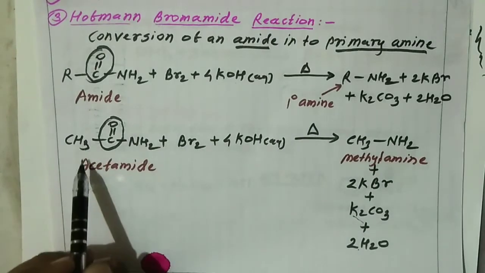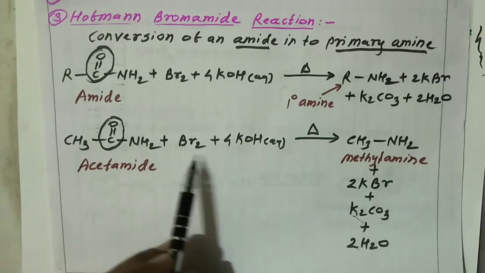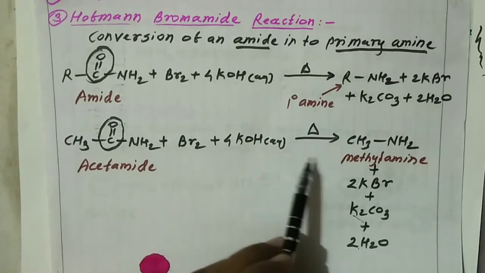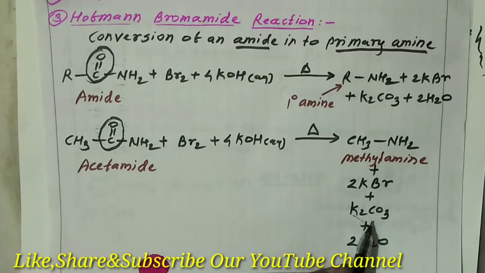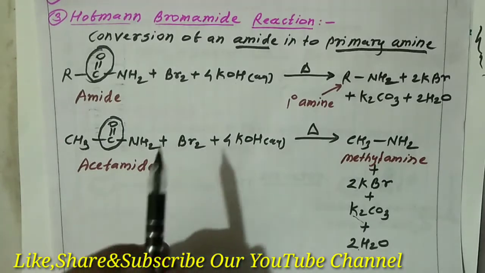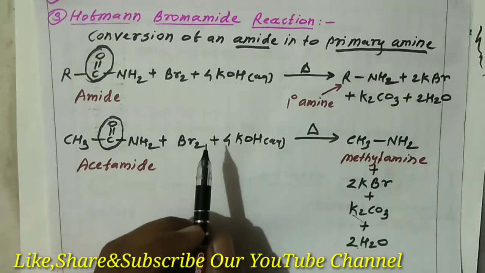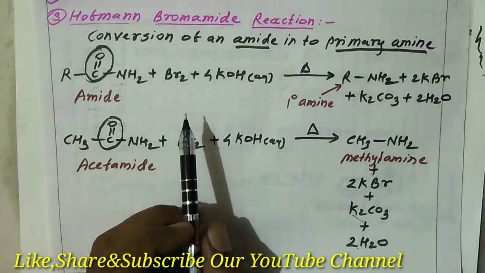For example, friends, acetamide CH3CONH2 reacts with Br2 plus KOH. When heated, we get methylamine plus KBr, K2CO3 and H2O. These are the important reactions of the Hofmann bromamide degradation.